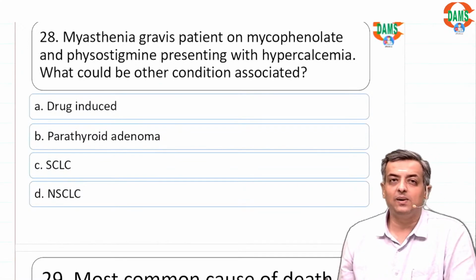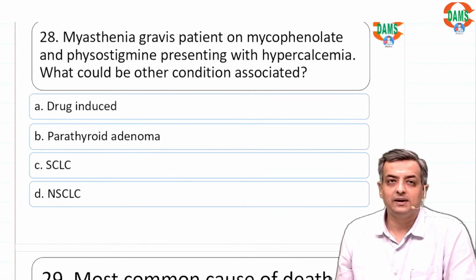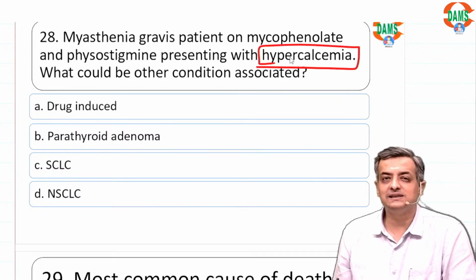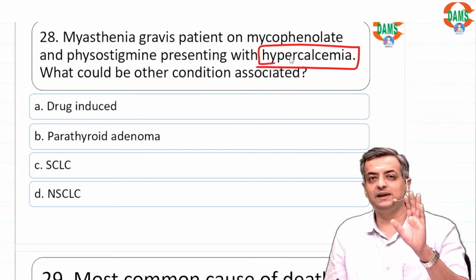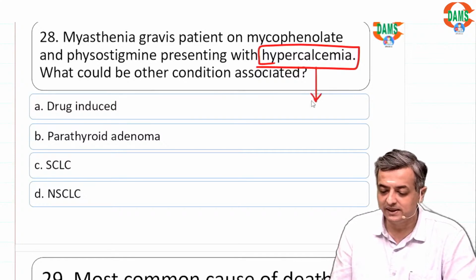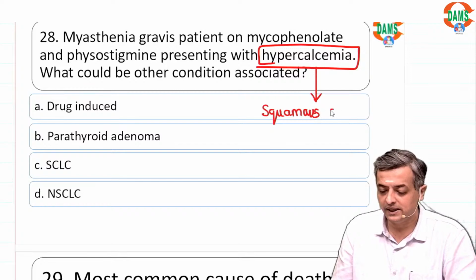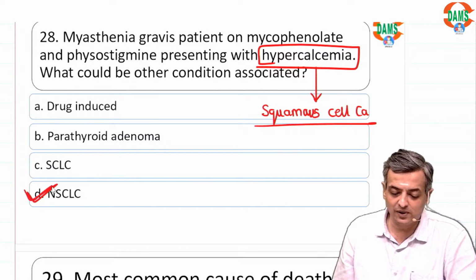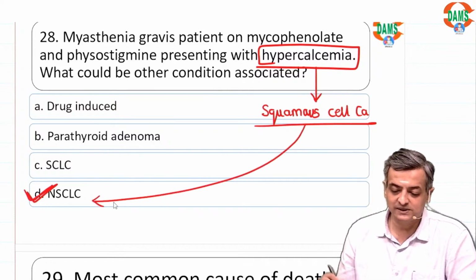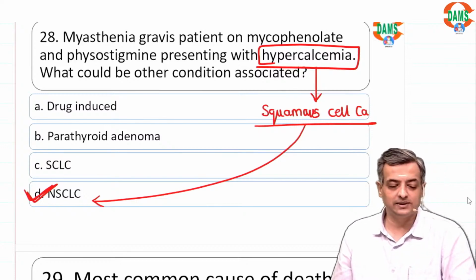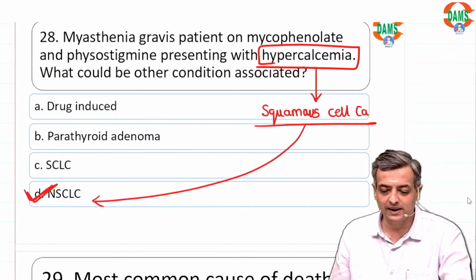Myasthenia gravis on mycophenolate mofetil develops hypercalcemia. Hypercalcemia, forget myasthenia. Of course, myasthenia we are all familiar with thymoma, but hypercalcemia we have studied is most common with squamous cell carcinoma, seen in the squamous cell carcinoma of lung, that is part of non-small cell. Squamous cell is the non-small cell carcinoma. That is the correct answer. Very good, you got it right.